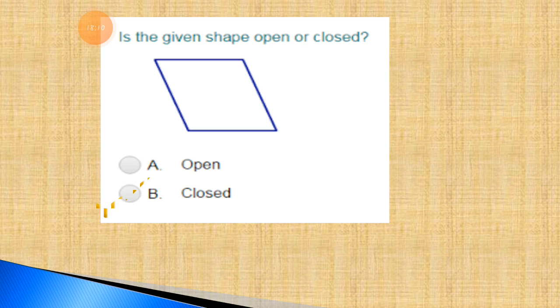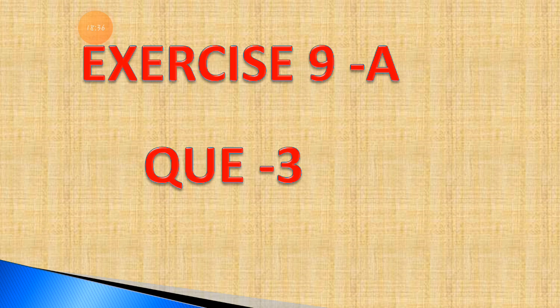So let me tick. This is the closed shape because each and every line is connected with each other. So those students who are giving me the answer that this is the closed shape, they are right, and those students who are saying that this is the open shape, they are wrong. Now let's move to the next one. I hope you enjoy this.